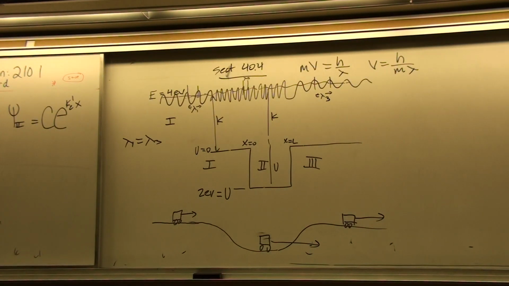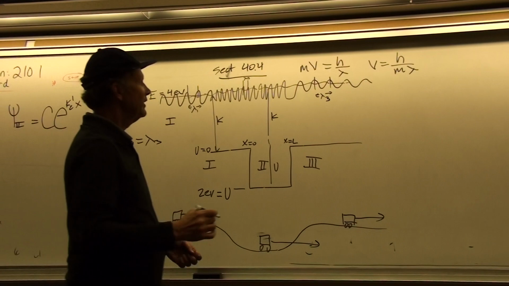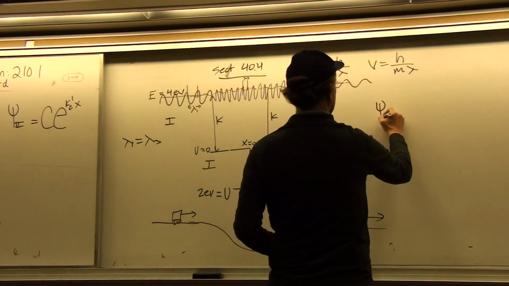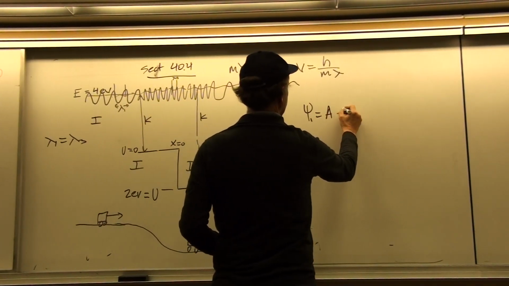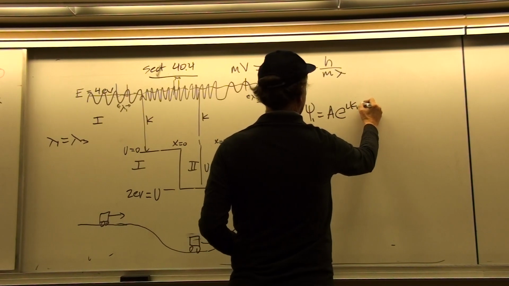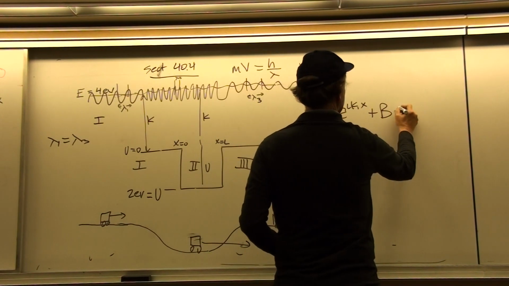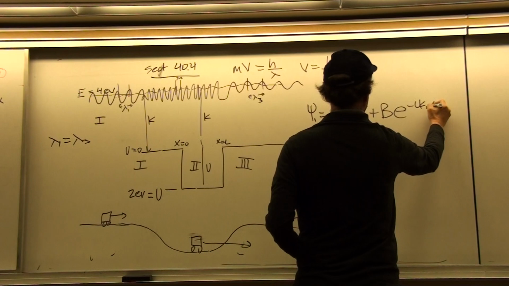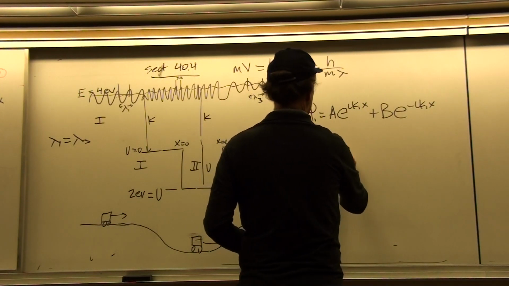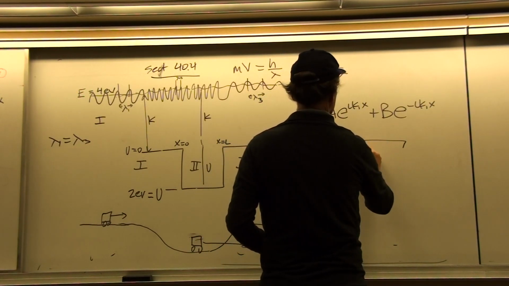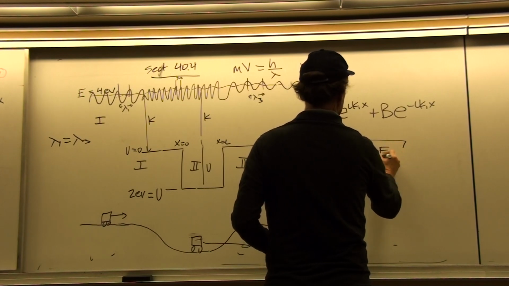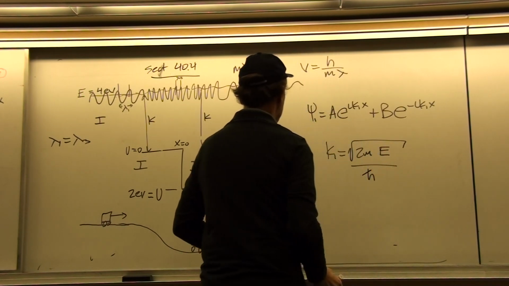Okay, so in region 1, we have the same kind of solution as before. Psi 1 is equal to A e to the i k1 x plus B e to the minus i k1 x. And so k1 will equal the square root of 2mE over h bar.